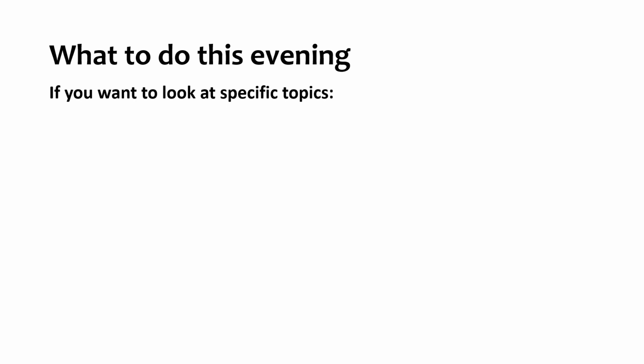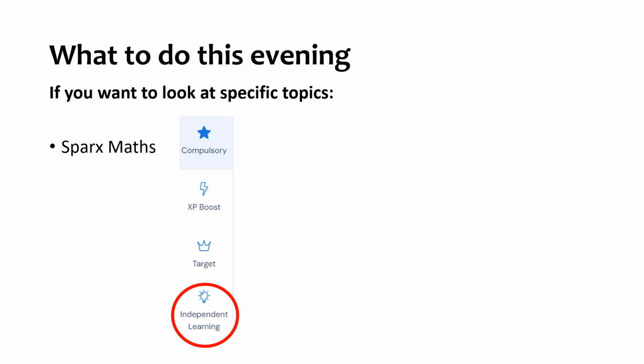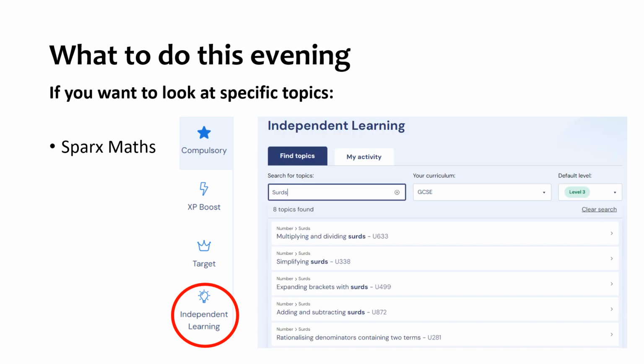If we want to look at specific topics, there are a number of places we could go. Firstly, and I think probably the most powerfully, we've used Sparks a lot. We've got those videos on there. Go on to Sparks, go to independent learning and enter some topics. It might be you want to type in percentages of an amount or percentage increase, and you want to try some of those questions because you know it's going to come up and you're not confident. Remember to make sure it's set to GCSE. Remember to make sure to search those things you can't do.